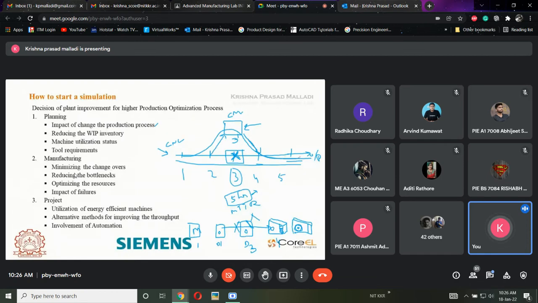But I will collect this batch for inspection purposes, to check whether I have met the design criteria or not in the later phases. This is exactly the impact of change in production process. Clear?